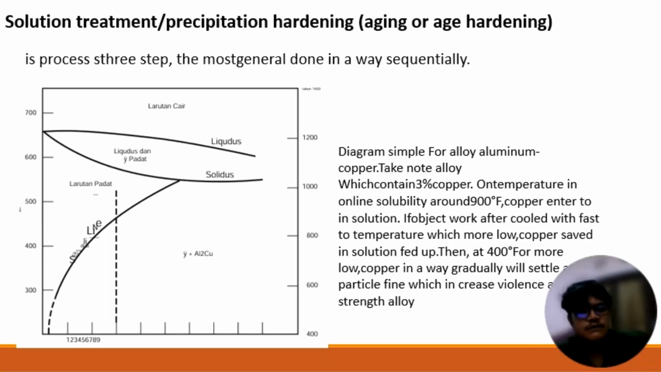And next, solution treatment or precipitation hardening, or age hardening. This process has three steps, most generally done sequentially. This picture is a simple diagram for aluminium copper. The tank does not allow the container to contain copper. At a temperature of 900 Fahrenheit, the copper enters into solution.